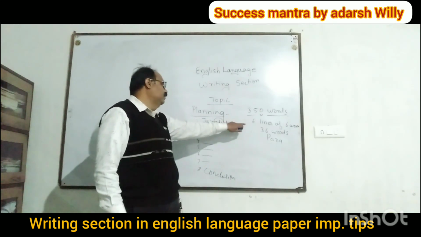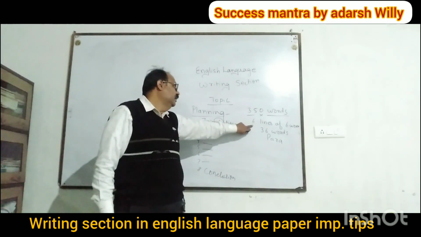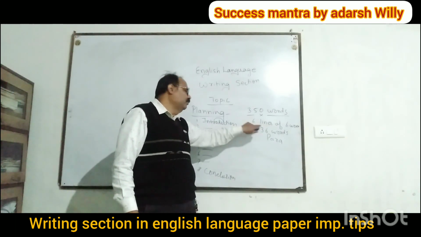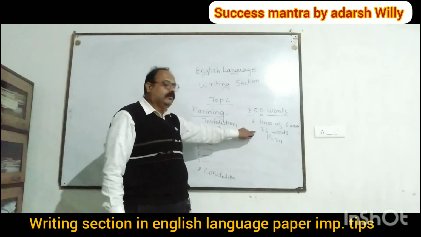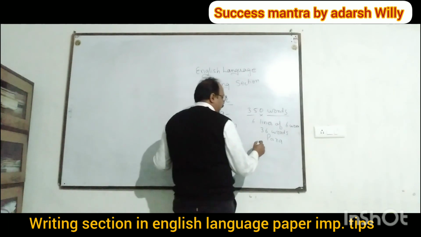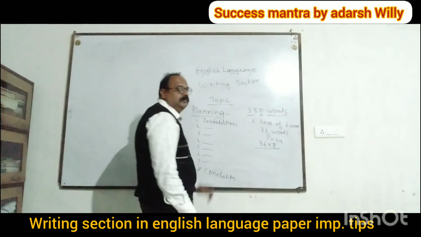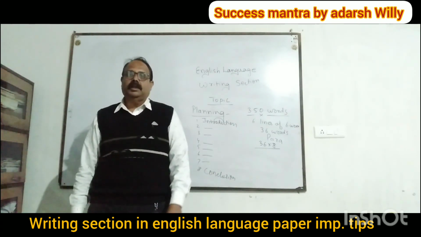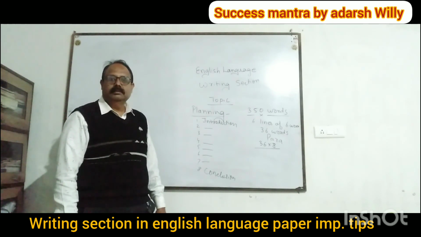That means in one line you have to write around 6 words. One line, 6 words, and how many lines do you have to write? 6 lines. So how many words in one paragraph? 36 words. Now 36 into 8, how much? Just tell me the answer. 36 into 8. 288.